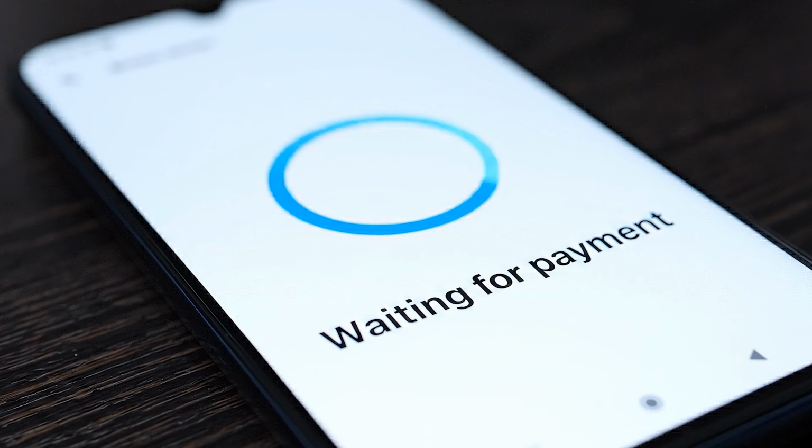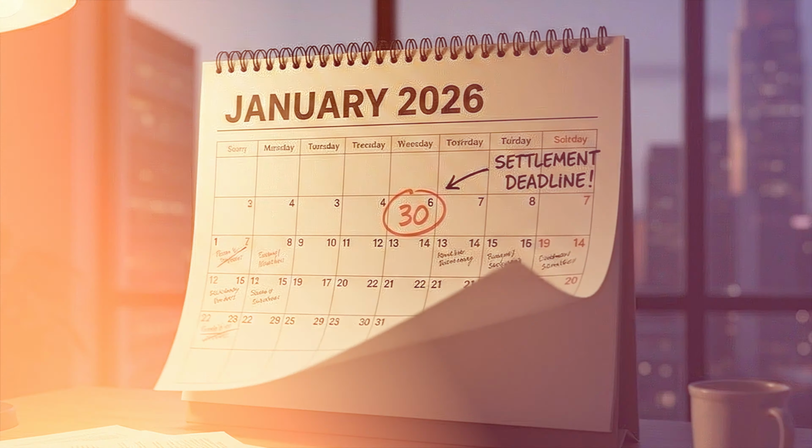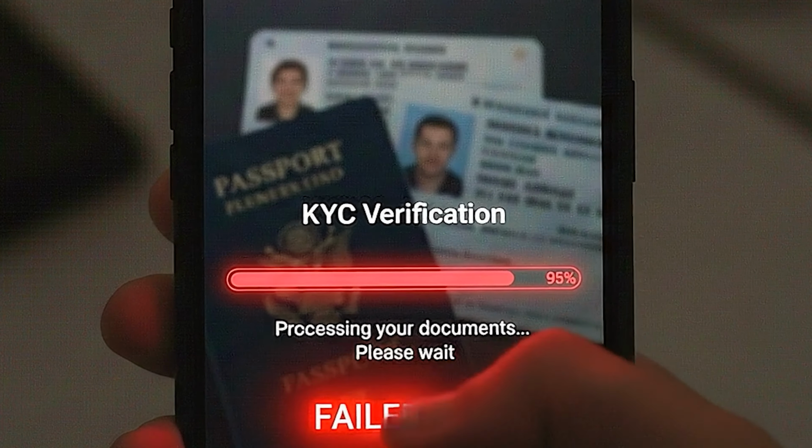What happens if nothing happens in your event-driven system? A payment confirmation that just never arrives, a settlement deadline that just passes, a compliance check that just times out. In event-driven systems, the absence of an event is just as bad as an error.